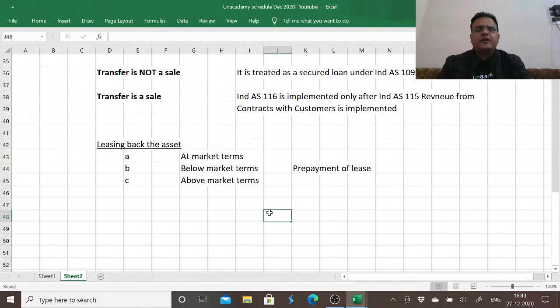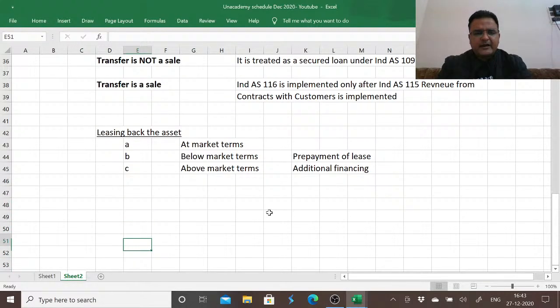And if it is being sold at above market, again the question arises: why would someone agree to pay more than the fair value of the asset which we are giving away as part of the sale and leasing it back? So the other party is ready to give more money than the fair value of the asset, the reason being additional financing. We treat it as additional financing.